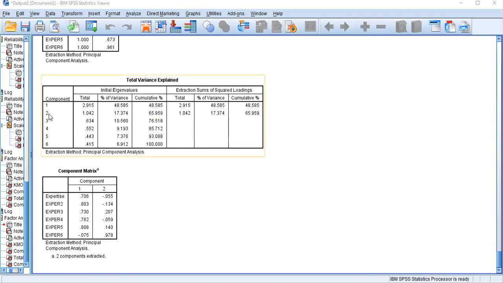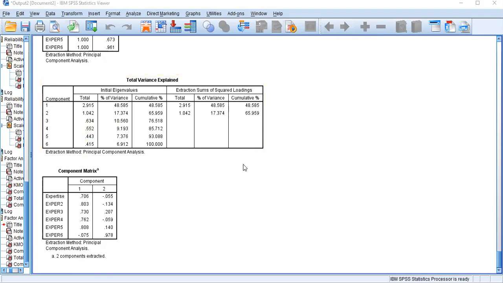Now there are 2 components represented. That means you have 6 measurement items, and some of the items represent 48% and some of the items represent 65%.